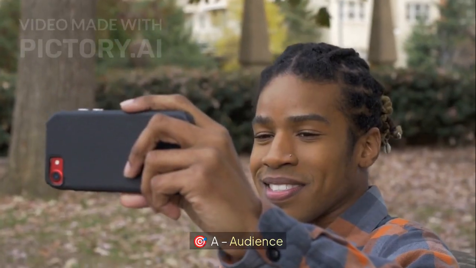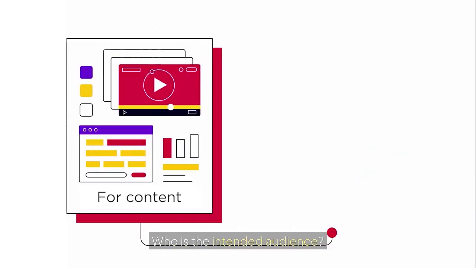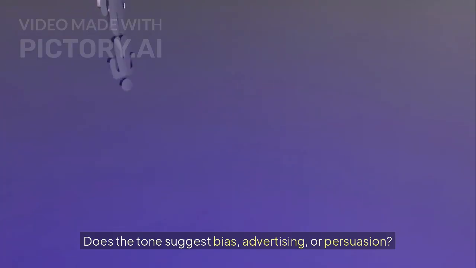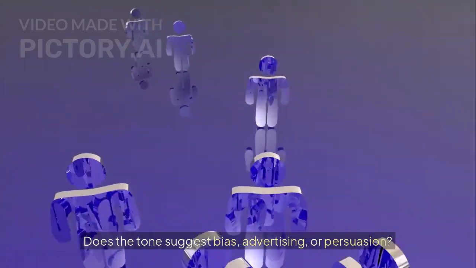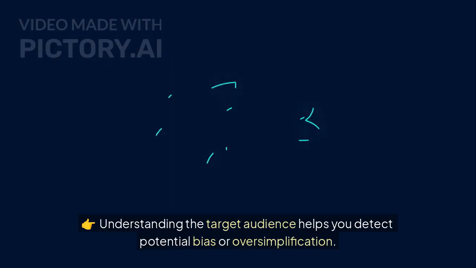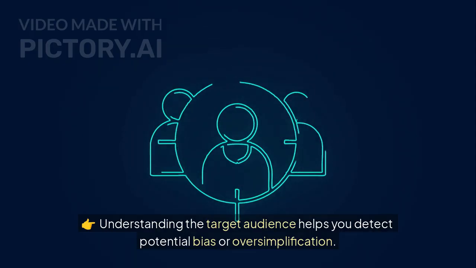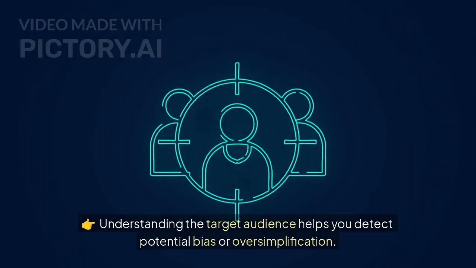A. Audience: who is the intended audience? Is it aimed at experts, general readers, or a particular group? Does the tone suggest bias, advertising, or persuasion? Understanding the target audience helps you detect potential bias or oversimplification.